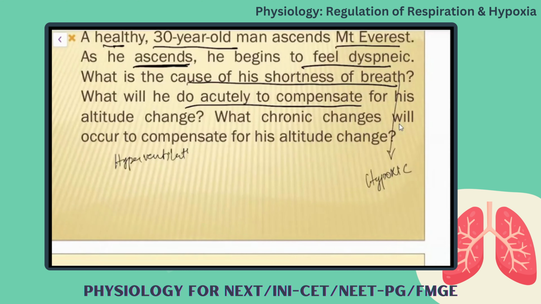Our regulatory mechanism will increase the rate of respiration, and the hypoxic signal will signal the kidney to produce more and more erythropoietin. Okay, so what happens? Increased RBC will be produced. The person will develop polycythemia to correct the hypoxic state.